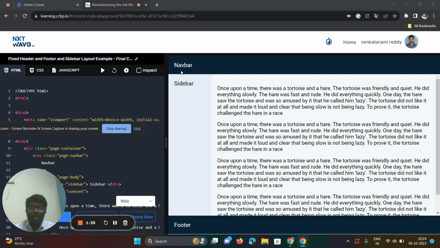The sidebar has to be fixed, and there is no change in its width or anything. The page content is adjusted according to the responsive web design width of the screen. And then finally we developed the footer with the same CSS styles that were used in the navbar.